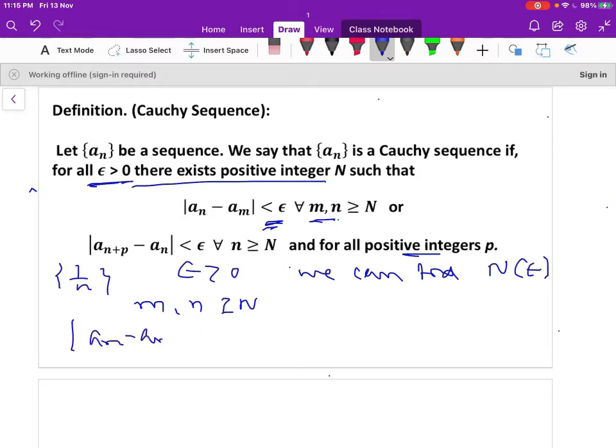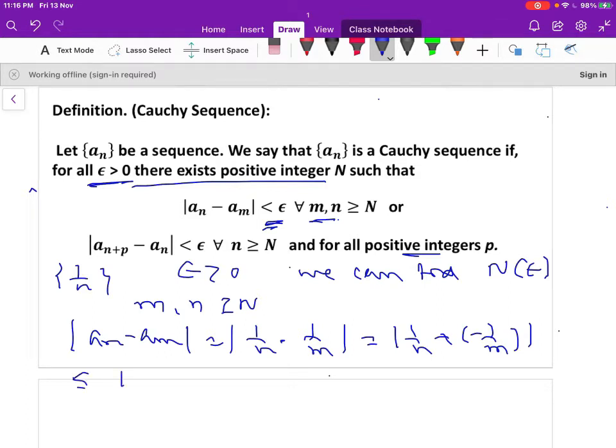now a_n minus a_m is equal to the nth term of the sequence, which is here 1 by n minus 1 by m. So a_m is the mth term of the sequence 1 by n. So that can be written as 1 by n minus 1 by m.